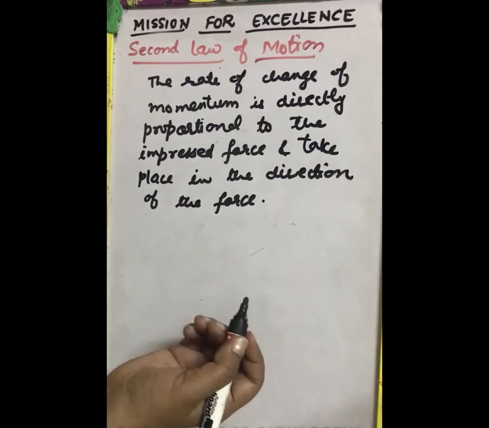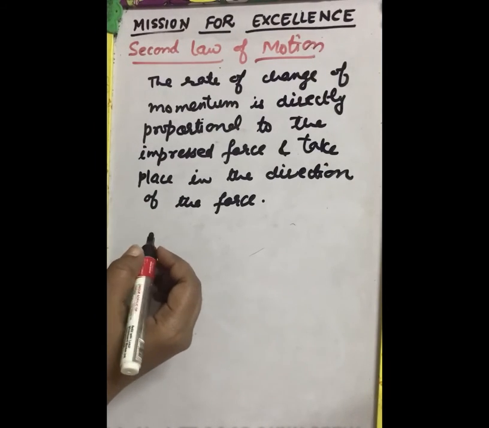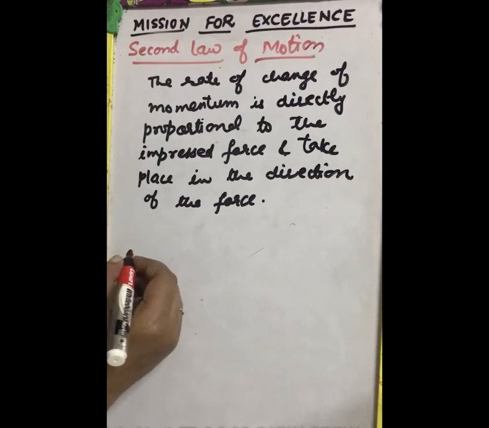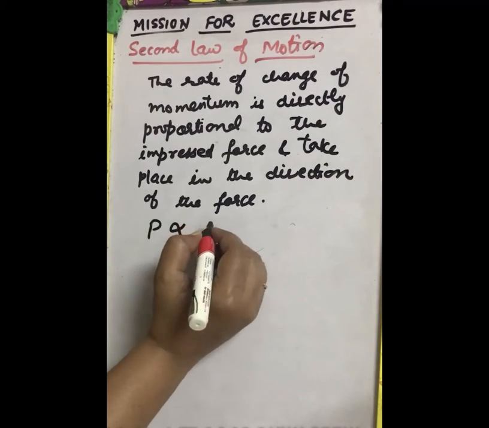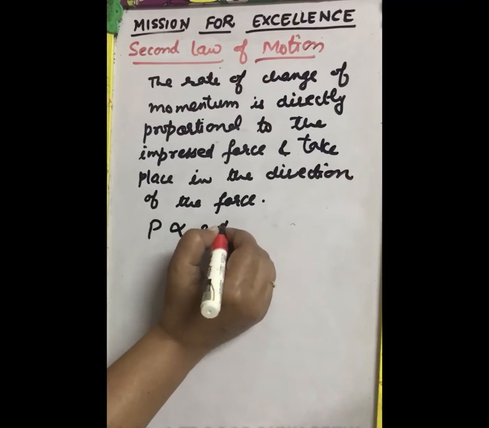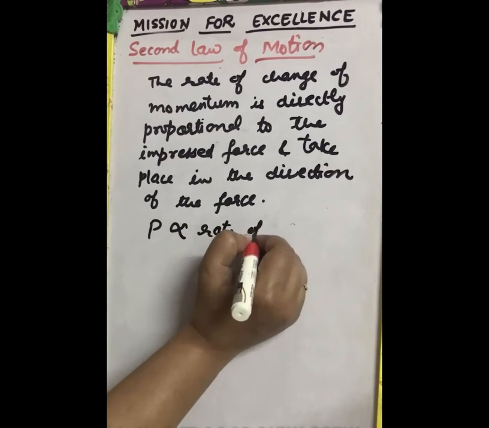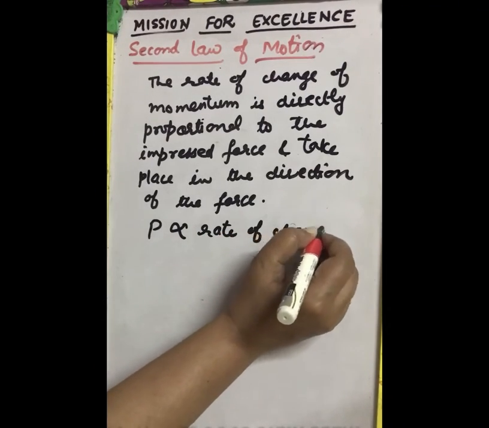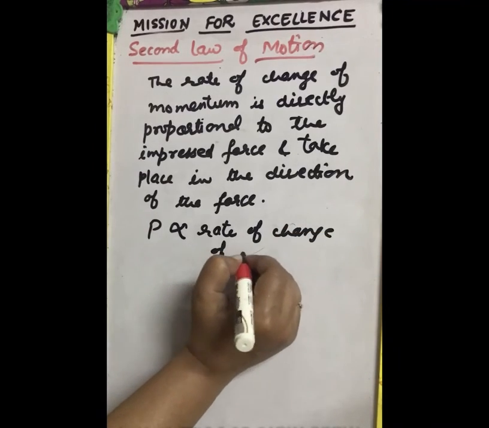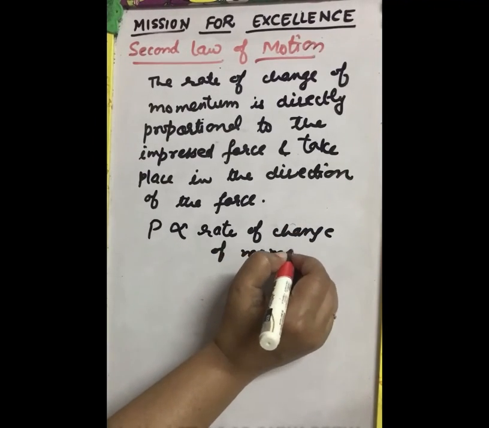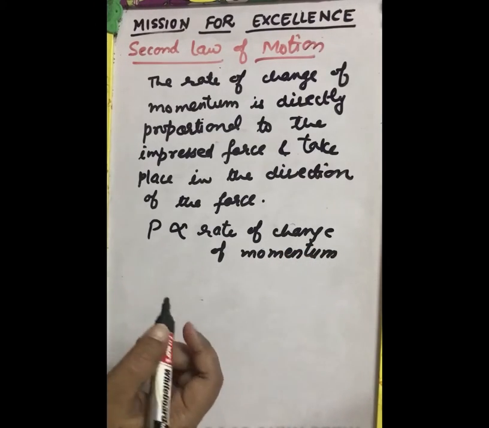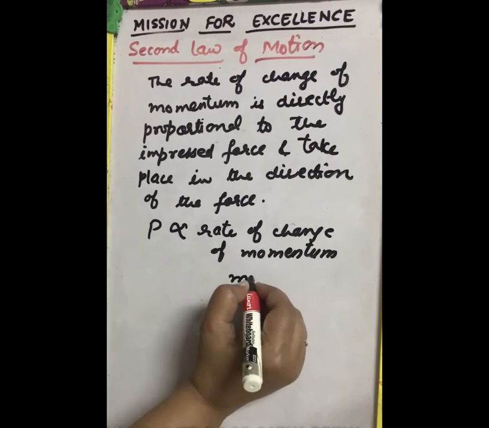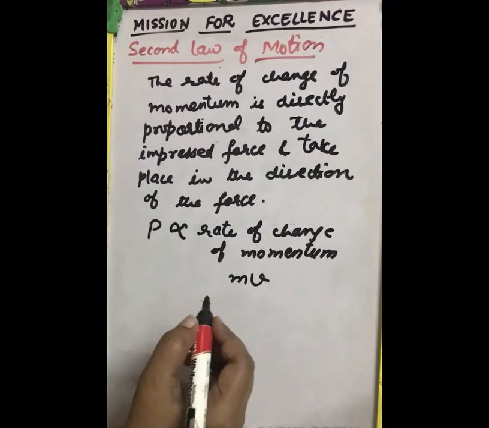So let us write here, force is proportional to rate of change of momentum. And we know momentum is mv, mass into velocity, as I told you earlier.